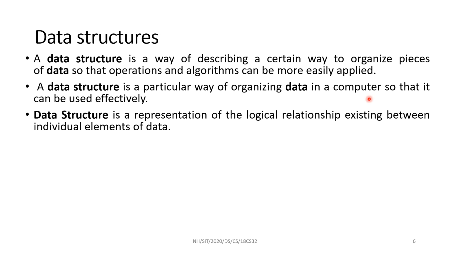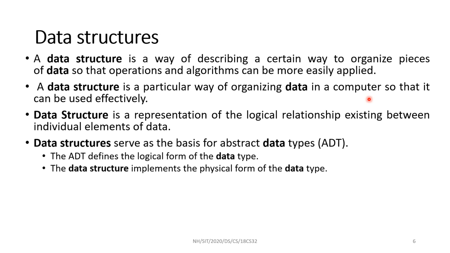If I can do some kind of insertion or deletion at any place of that array, I can go with the array data structure. But if I go with the stack, I cannot perform insertion or deletion at any of the elements. I have to do it with the top element. So there is a relationship among the data, among the items.